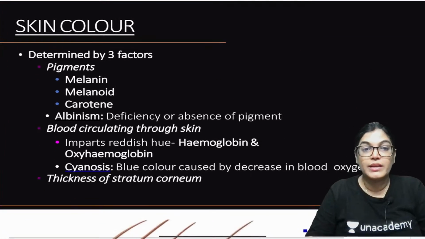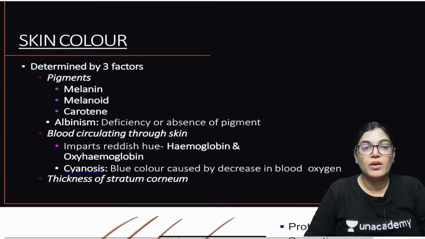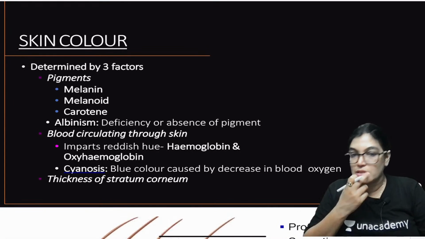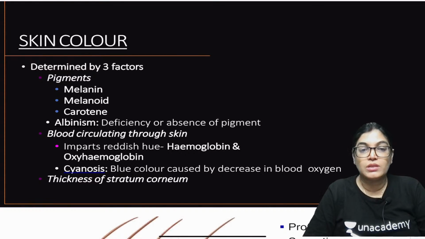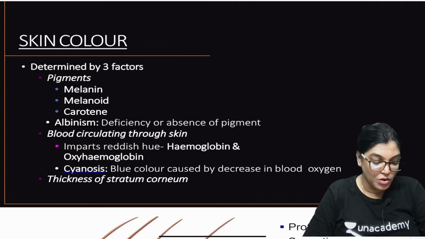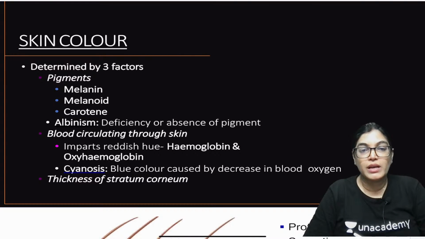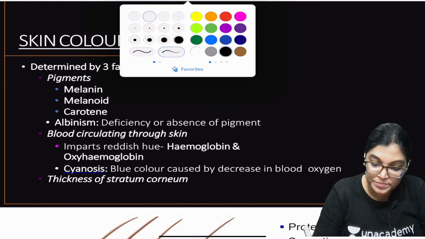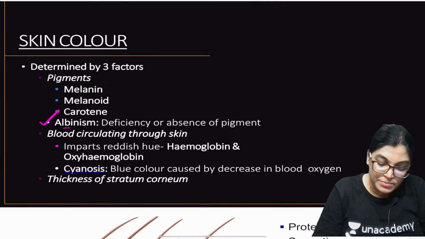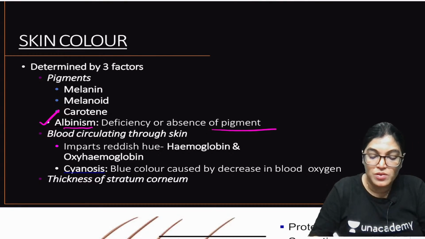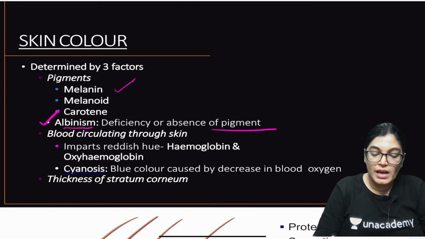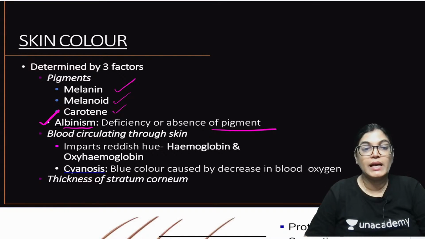Now let's move on to the next point, that is skin color. Skin color is also important because it tells us whether the skin is healthy or not. It is determined by three factors. One is the pigment melanin, melanoid, or keratin. If there is absence of melanin pigment, the condition is called albinism. So albinism is the deficiency or absence of the pigment melanin.